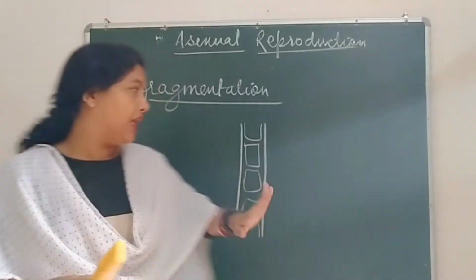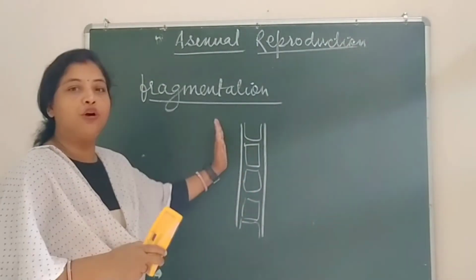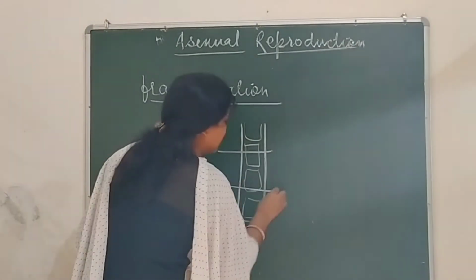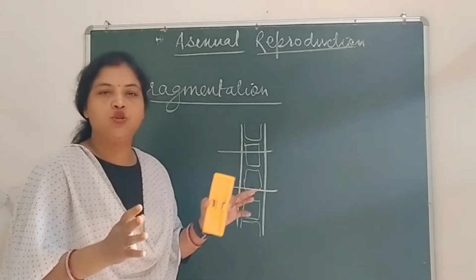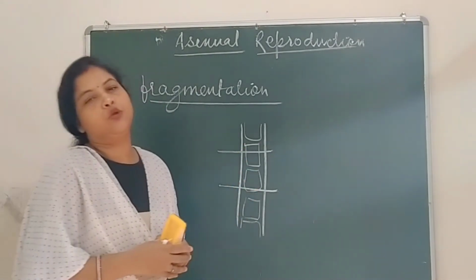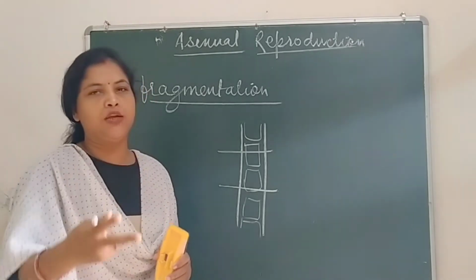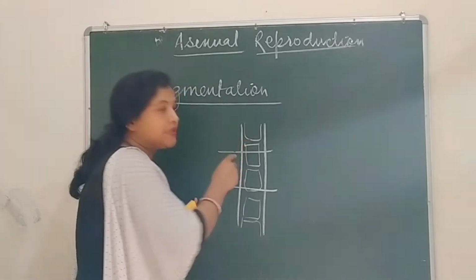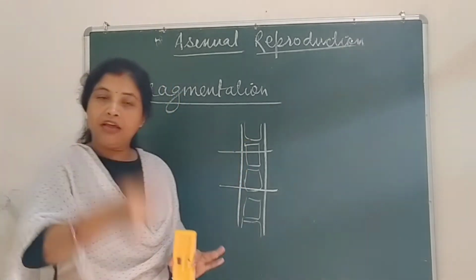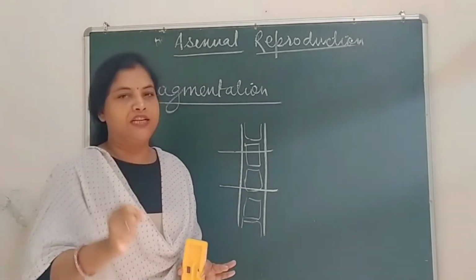So when Spirogyra matures, it breaks into pieces. जब ये mature करता है तो ये fragmented हो जाता है, pieces में convert हो जाता है, maybe 2 or more than 2, and every piece gets developed into a new organism.